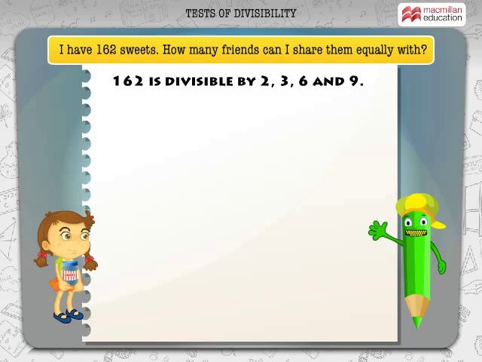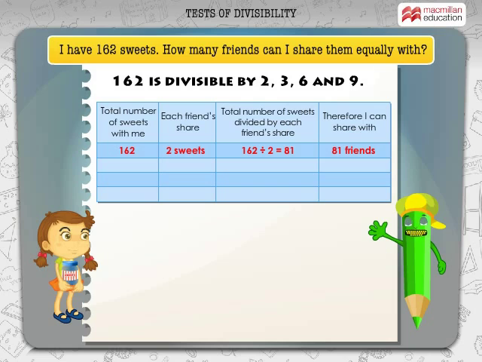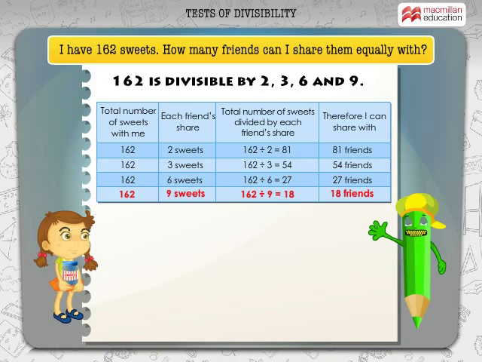162 is divisible by 2, 3, 6 and 9. If each friend gets 2 sweets, you can share it with 81 friends. If each friend gets 3 sweets, you can share it with 54 friends. If each friend gets 6 sweets, you can share it with 27 friends. If each friend gets 9 sweets, you can share it with 18 friends.